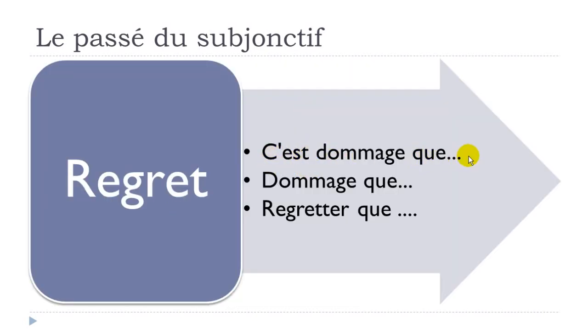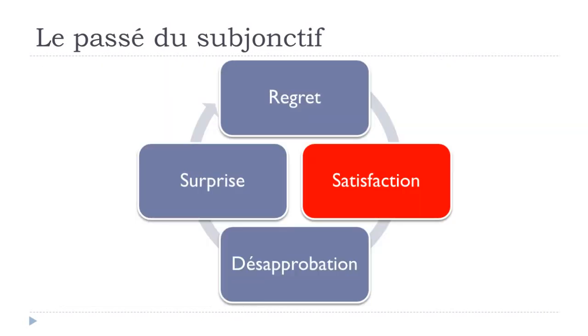C'est dommage que, it is a pity that, and then if you continue with a past structure, it should be at the passé du subjonctif. Dommage que, exactly the same thing, but it's more spoken because you've dropped the subject and the verb, so you can use that orally. Maybe not in formal situations, it would be better to use this c'est dommage que. And then regretter que, to regret that. And after that, you should put this passé du subjonctif, of course, if what comes after should be at the past form.